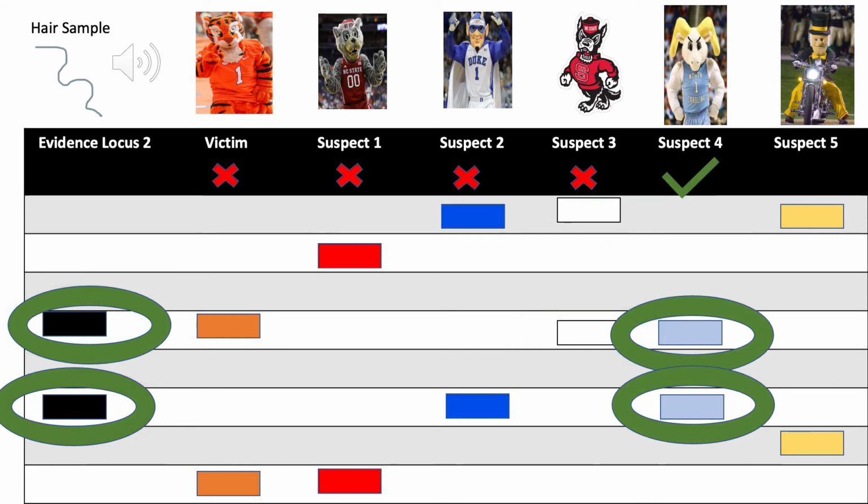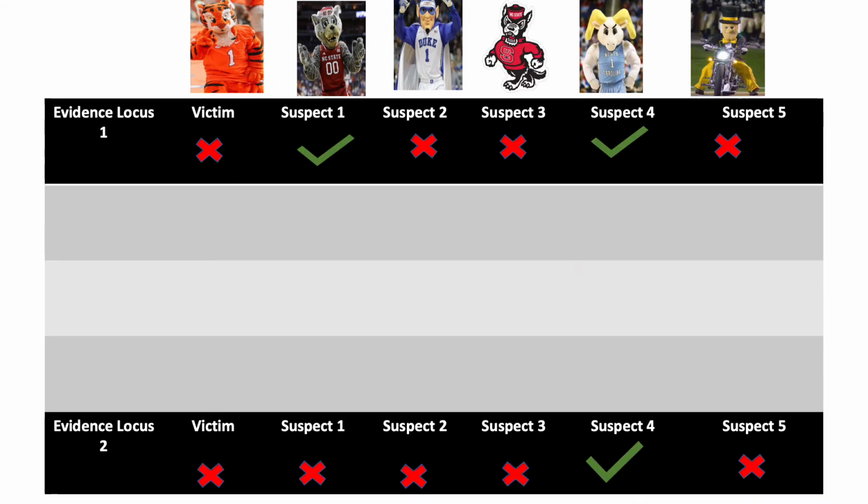Suspect 4 is the only suspect that shares both alleles with the evidence at locus 2. Both of Rameses' alleles at the first and second loci are the same as the evidence collected. That concludes that Rameses was in fact at the crime scene.